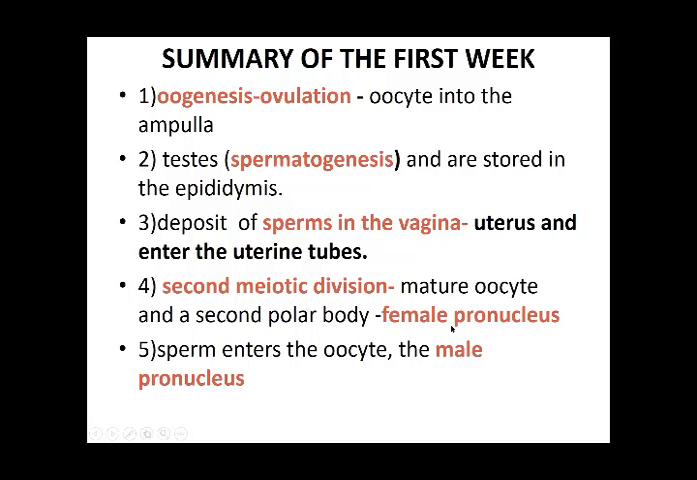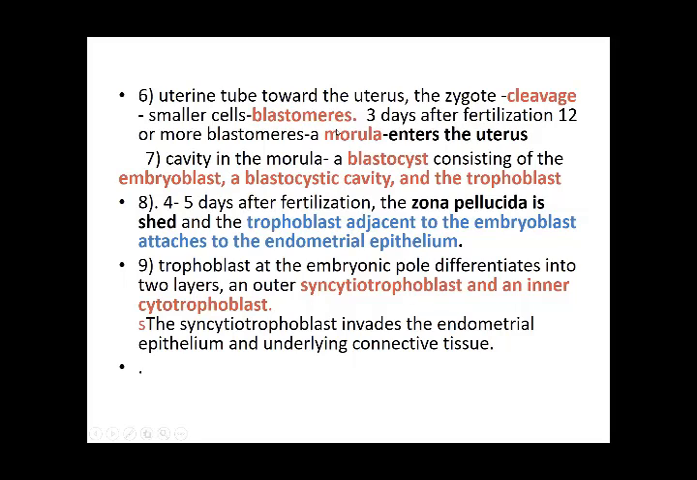Then when the sperm approaches this secondary oocyte, the oocyte swells and forms the female pronucleus, and the sperm enters the oocyte, forming the male pronucleus, because both of these are going to enlarge in size. This is exactly what has occurred, all that we have studied up till now. Then the zygote passes along the uterine tube towards the uterus, and cleavage starts, that is, mitotic division starts, and smaller cells called blastomeres form. Three days after fertilization, 12 or more blastomeres, called the morula, enter the uterus.